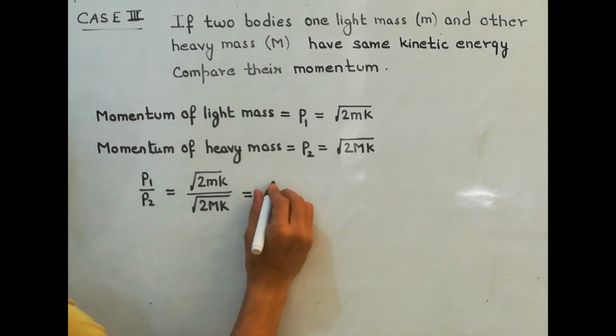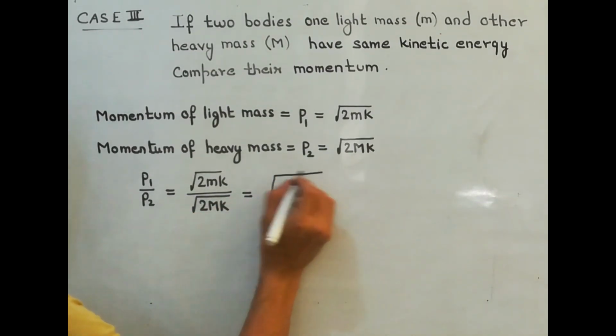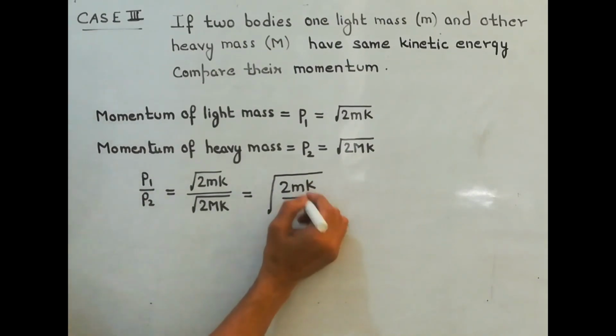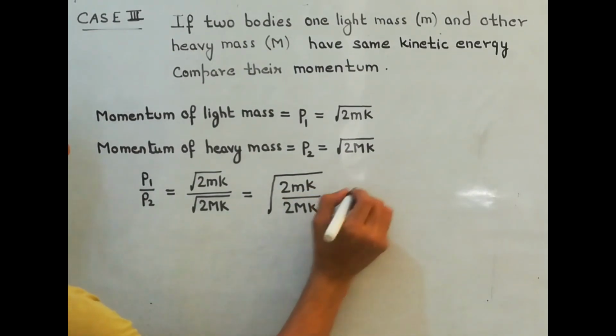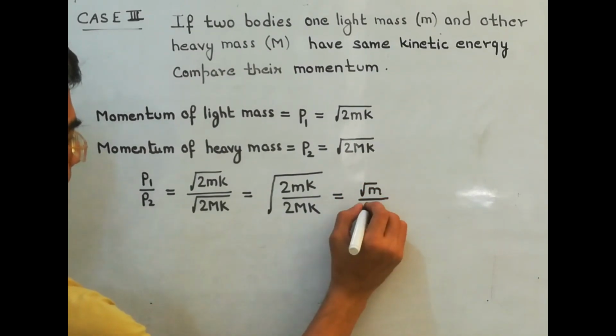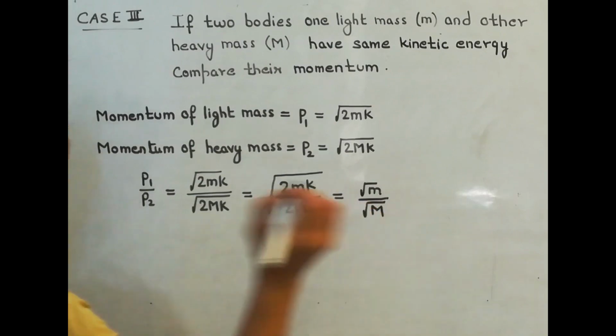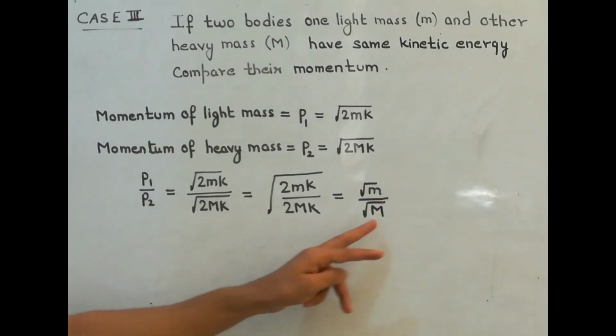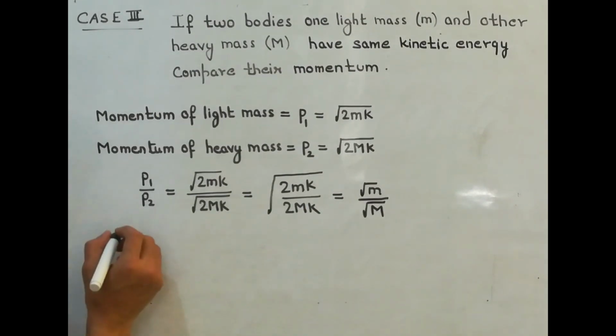So here taking root common. K is same, it will cancel out, so we have got now from here we can see that capital M is greater than small m.